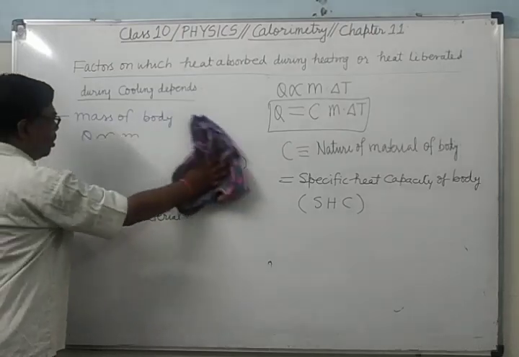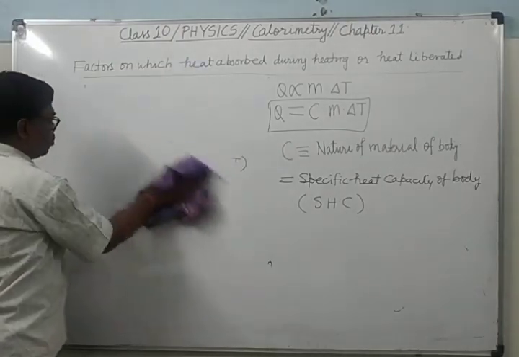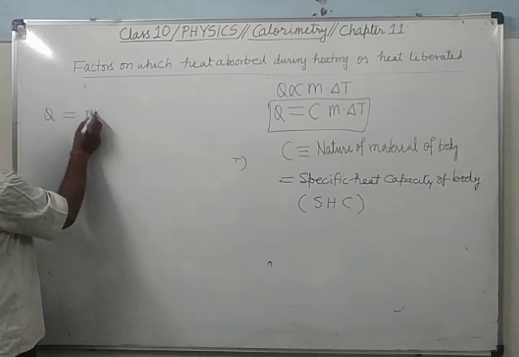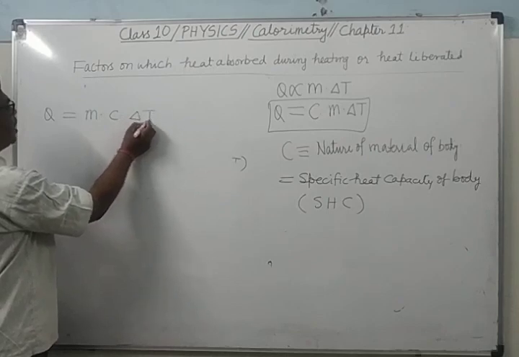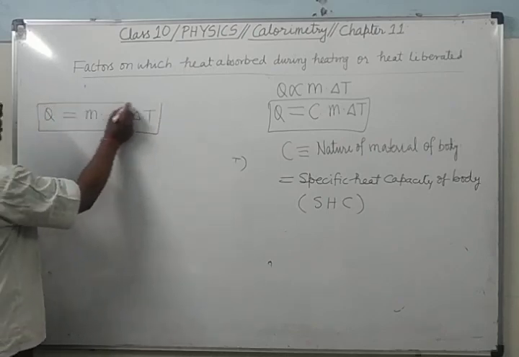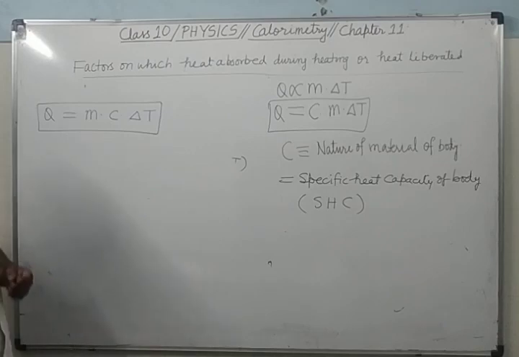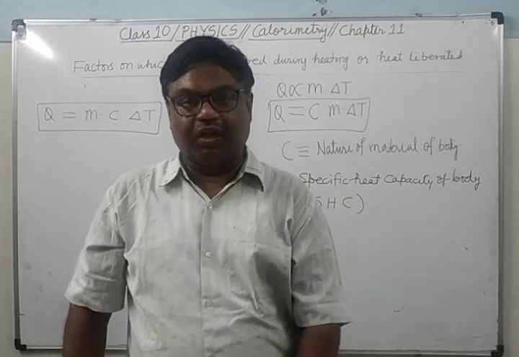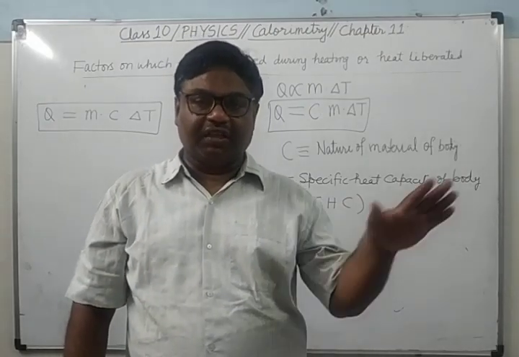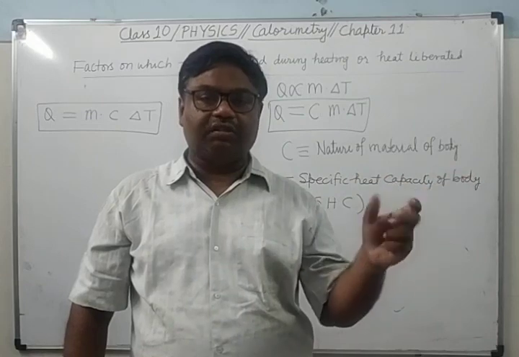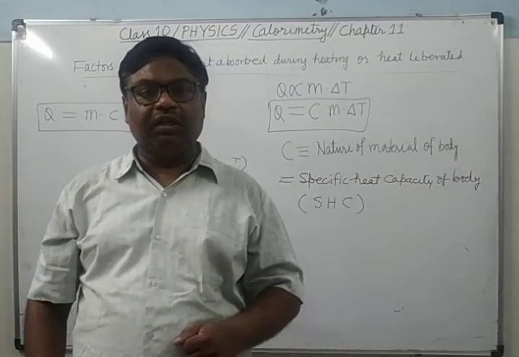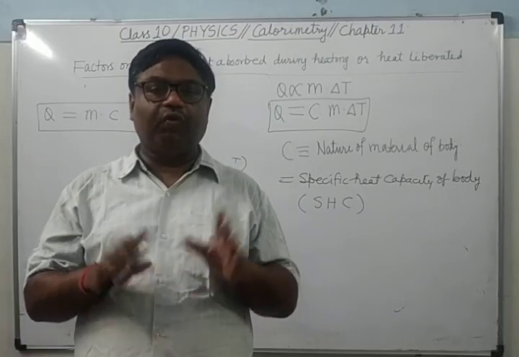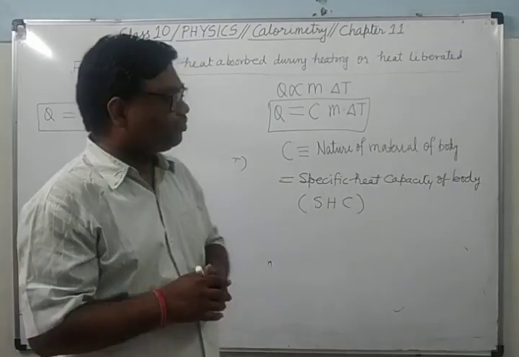Now see here, we can write that relation Q equals M into C into delta T. What is C? It is the SHC of the body, which depends upon the nature of material. Means as long as material is same, the bodies will have the same SHC. Their masses may be different. There are two iron balls, one is of 1 kg, other is of 5 kg. Their masses are different, but their materials are same. Therefore, they will have the same value of C.